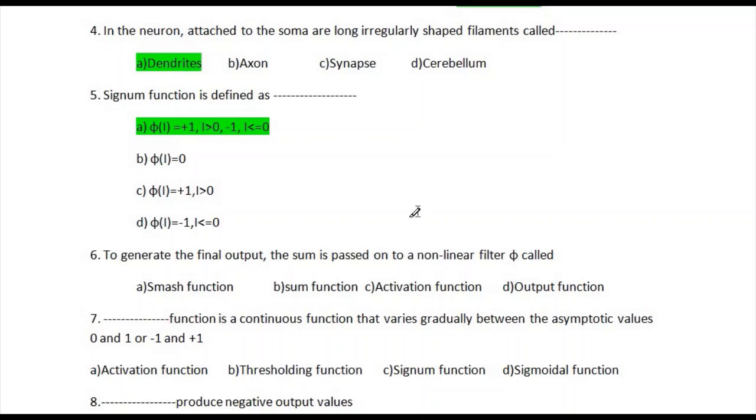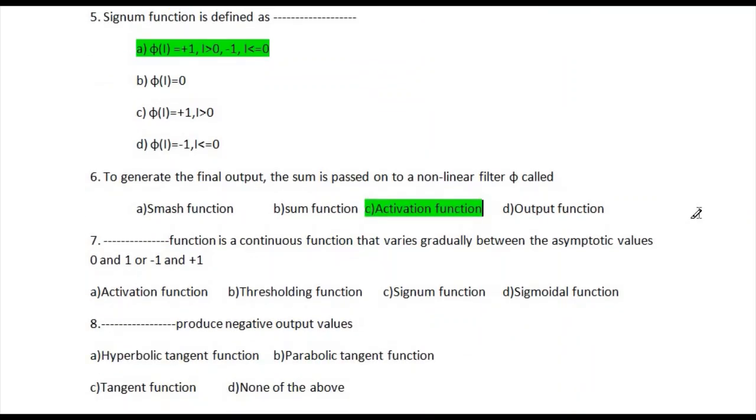And the sixth question is: to generate the final output, the sum is passed on to a non-linear filter sigma called? The options are smash function, sum function, activation function and output function. So here the correct answer is activation function. So let's go for the next question.